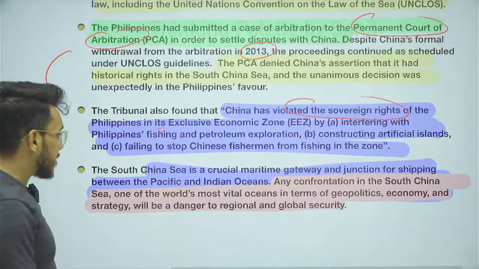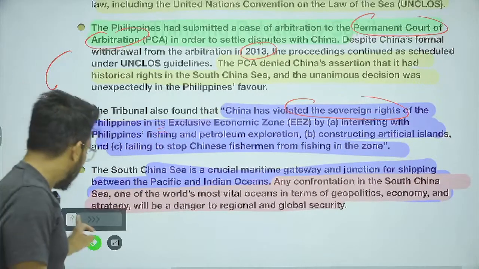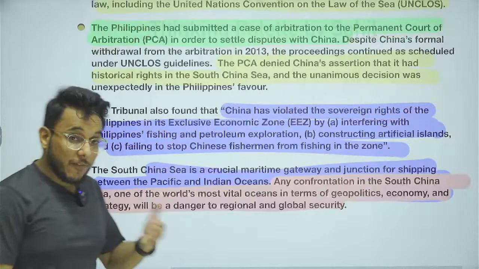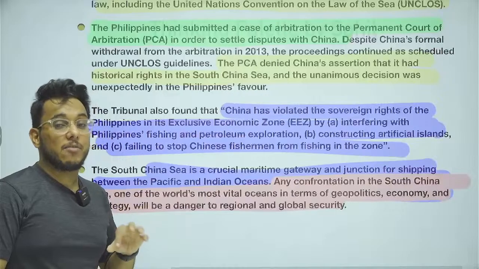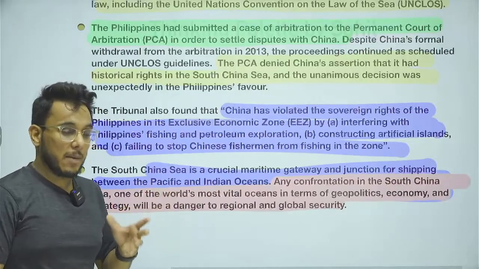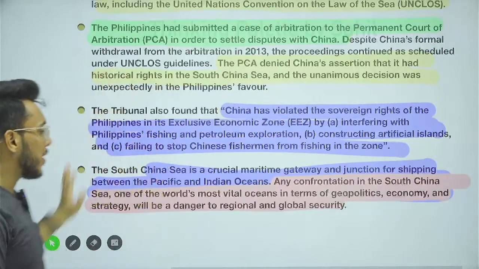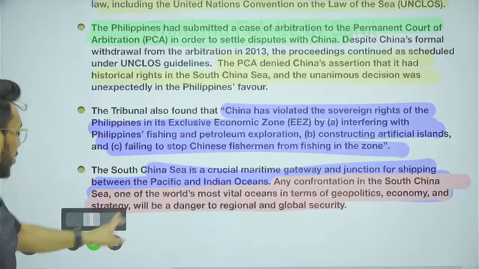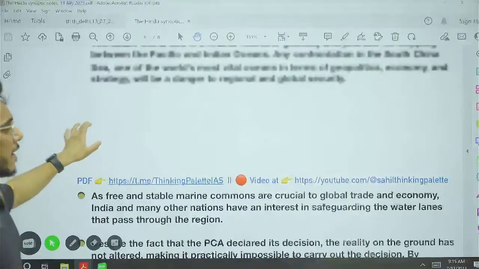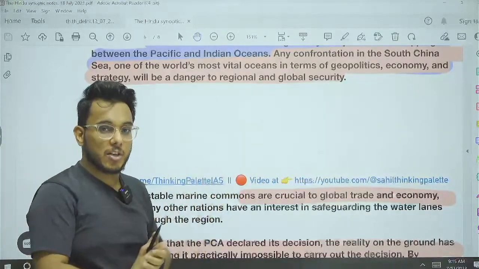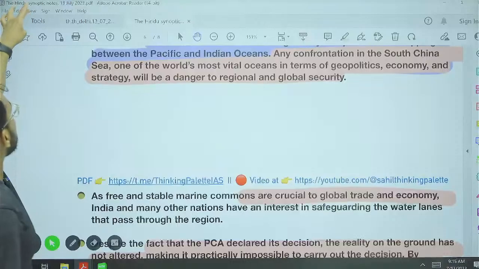So guys, in this direction, we find that the Philippines is supporting India. India has not been directly involved in any confrontation with China, but indirectly has said that we support the UN clause. Now, when we talk about the South China Sea, the region is very important for free navigation, and therefore the region needs to be kept free.